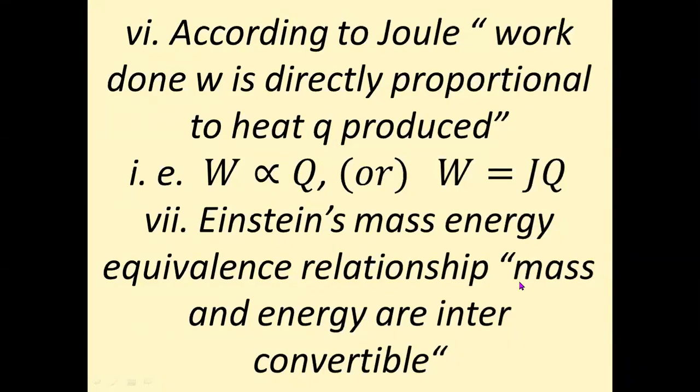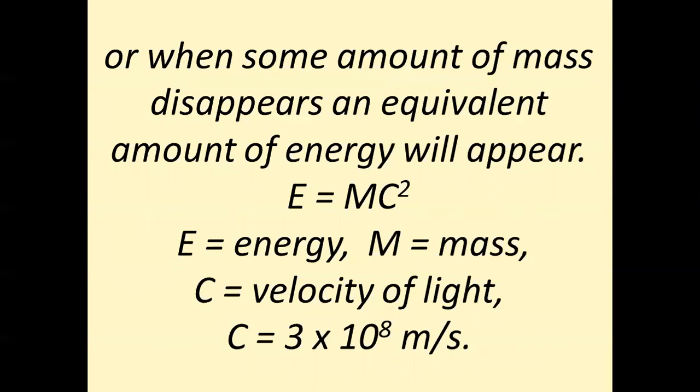It means when some mass disappears, some energy will be released, which are related to each other by this equation called the mass energy equivalence relationship, given by Einstein, whose equation is E is equal to mc square, where E is energy, m is mass, which is destroyed or lost or converted into energy, and c is the velocity of light.